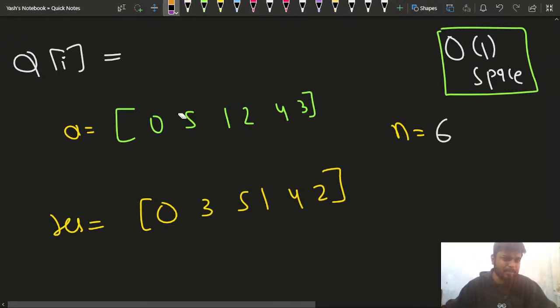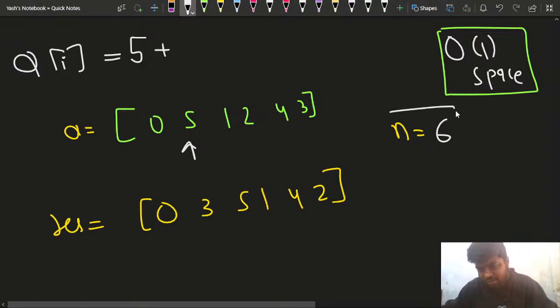So what I can do is, suppose the current element is 5. I don't want to lose it, I don't want to lose my n, and I don't want to lose my current element. So I'll say okay, 5 is there. Let me do some addition. Maybe I can do some addition.